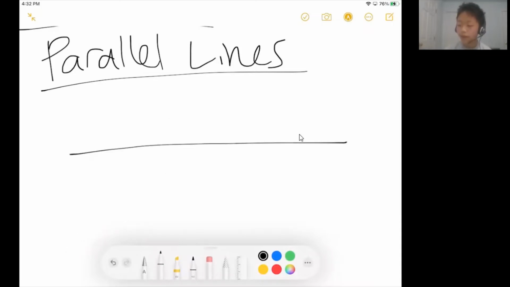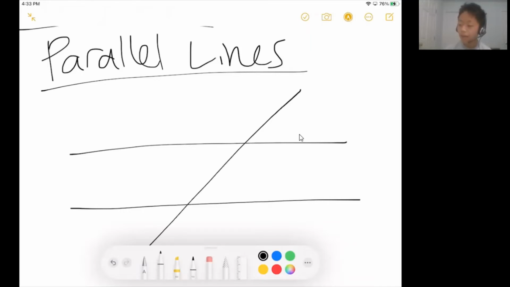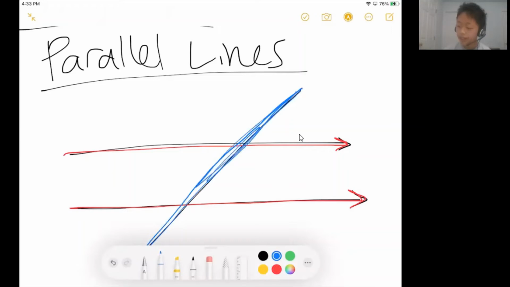So let's see two parallel lines like this. And let's say we were to draw a single line that cuts these two lines. If these two red lines are parallel, and you have this blue line going through, cutting these two red lines like this, we actually have a special term for it. It's called a transversal of these two parallel red lines.